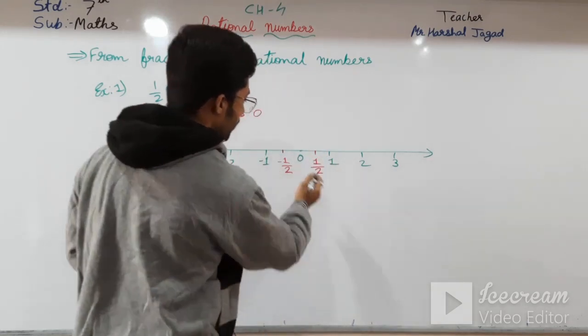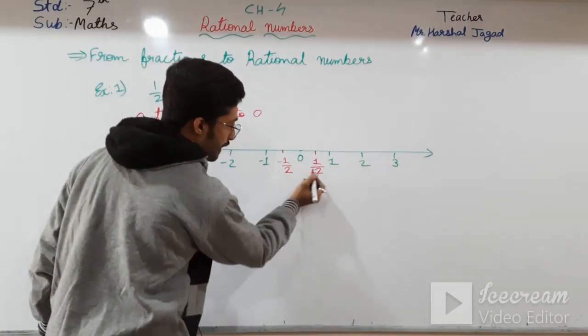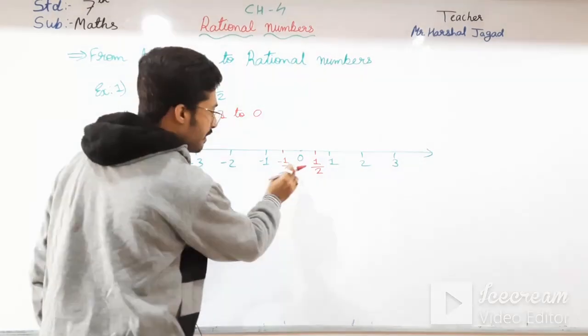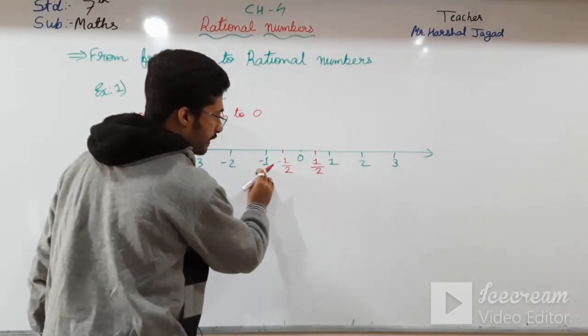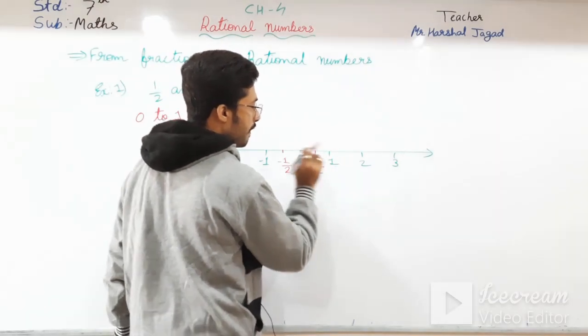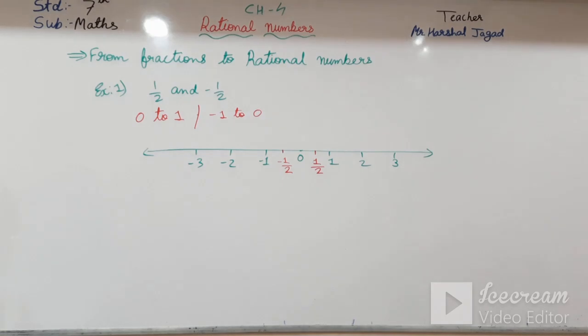Okay students, this is minus half and this is plus half. So minus half will be in between 0 to -1 and plus half will be in between 0 to 1. Okay, if you want to note down this, you can note down, students, example number 1.